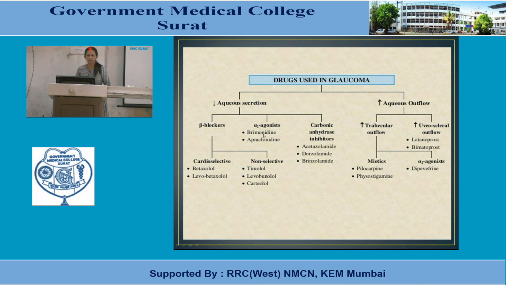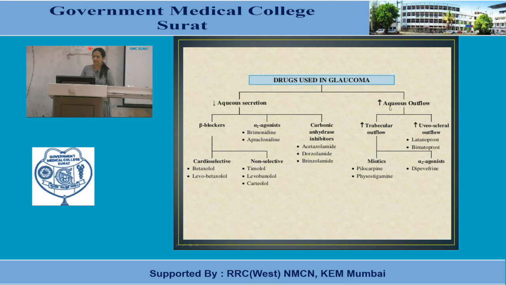Alpha 2 agonists, brimonidine and apraclonidine, are clonidine congeners; clonidine we have already seen as a selective alpha 2 agonist. Carbonic anhydrase inhibitors: acetazolamide mainly for systemic use, IV and oral; dorzolamide and brinzolamide are topical carbonic anhydrase inhibitors. All these agents are helpful in reduction of aqueous secretion.